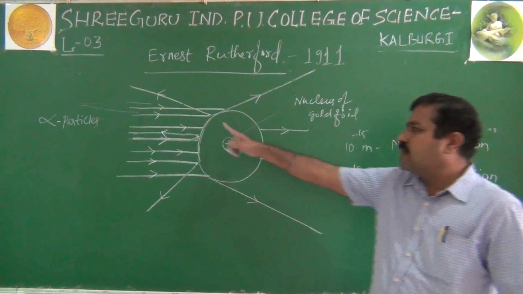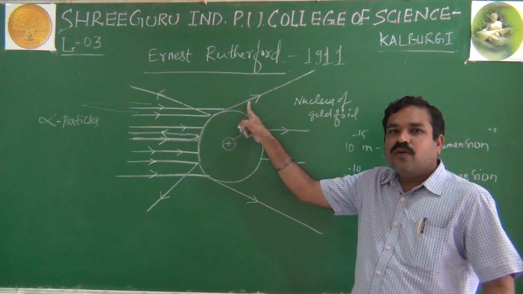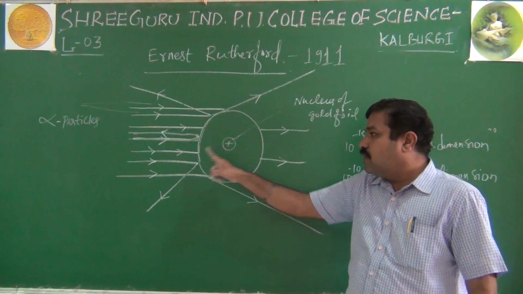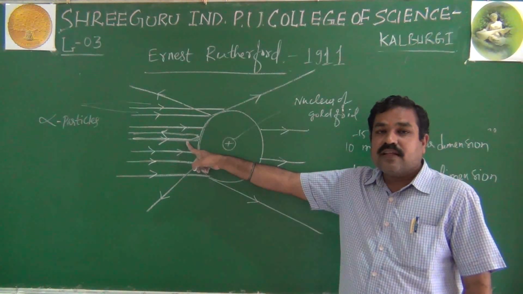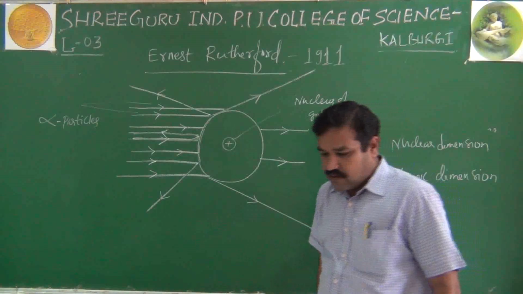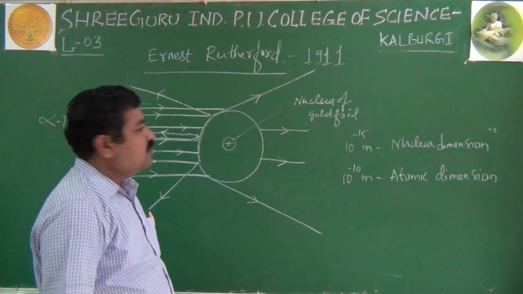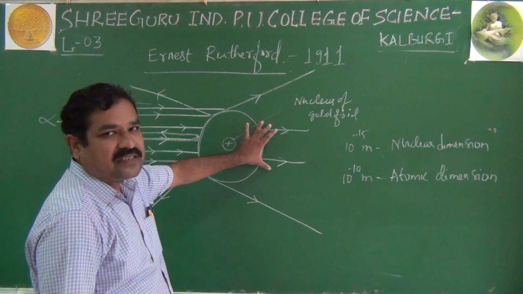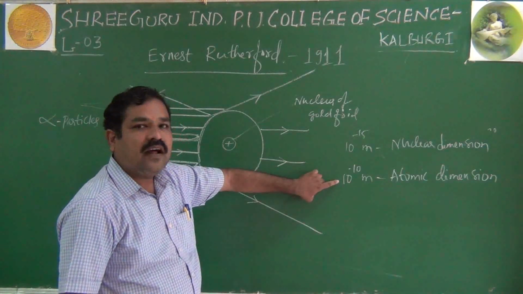Second, some of the rays are reflected due to like charges. Some of the rays are refracted due to unlike charges. And some almost retraced their path at 180 degrees due to the particle nature. Like this, he has explained the observations. Some rays go in a straight line due to large empty space, since volume of nucleus is very small compared to volume of atom.